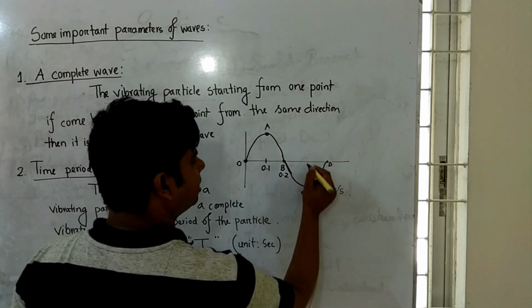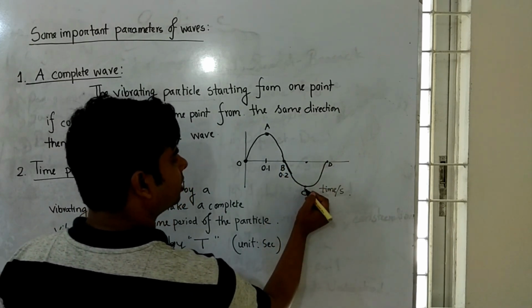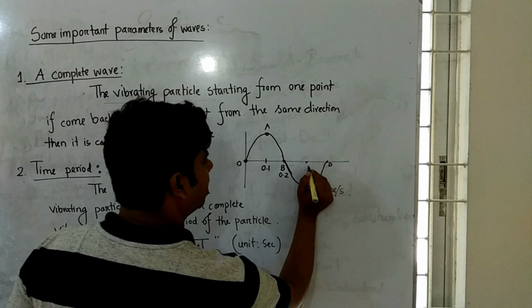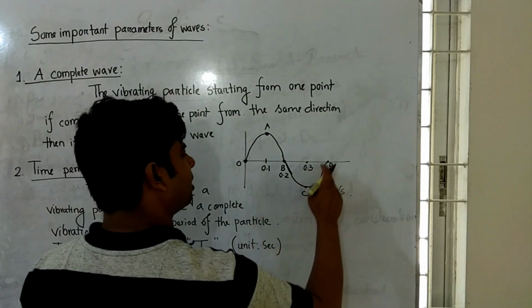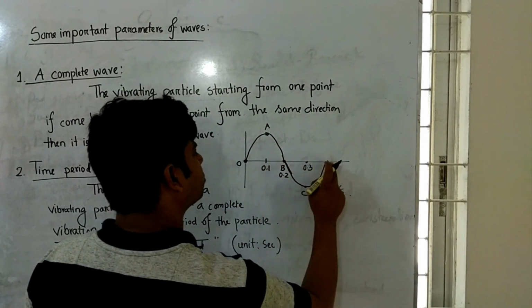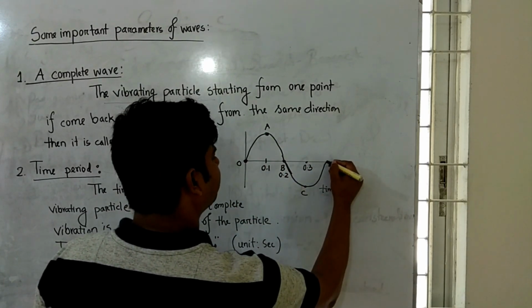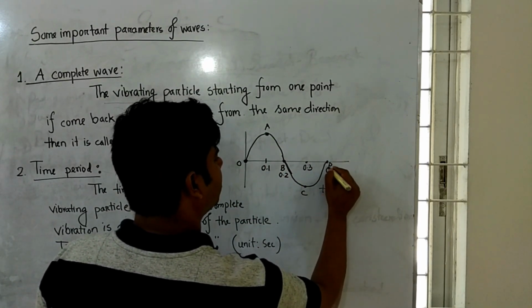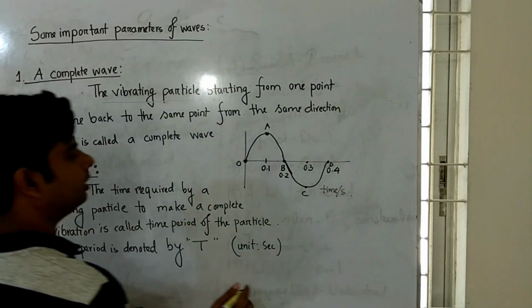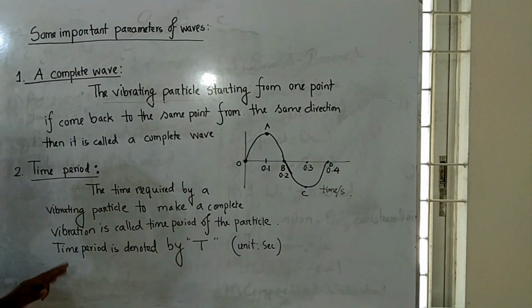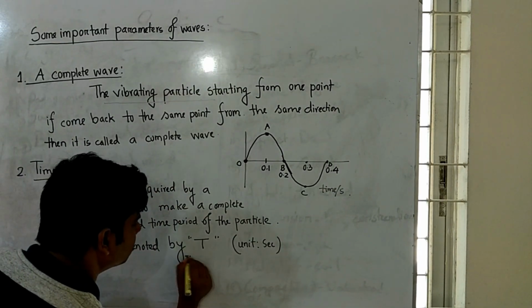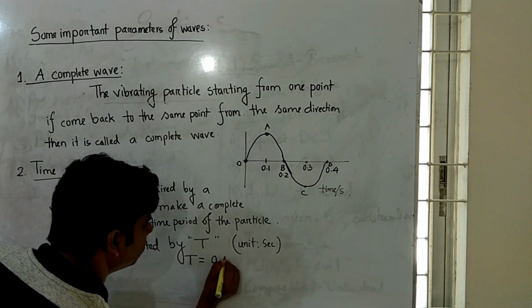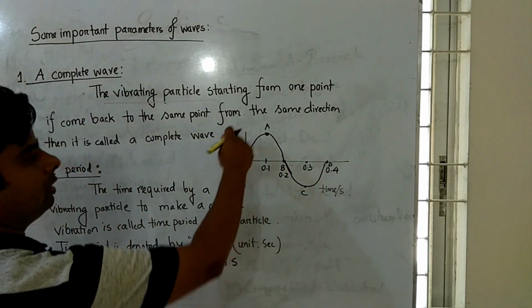Again, it moves downwards and reaches the maximum point at 0.3 second, and then it moves upward and goes to the equilibrium position after 0.4 second. Then this 0.4 second is the time period of this wave. So time period T equals 0.4 second for this wave.